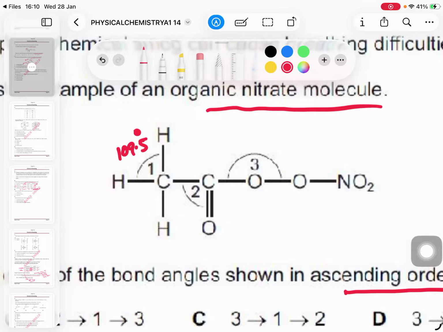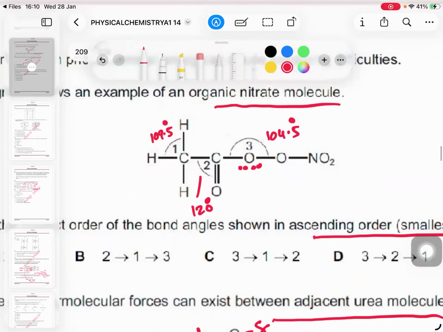Angle 2 is 120 because there are 3 bond pairs around the central atom. Angle 3: 2 lone pairs are missing here. So what is 3? 2 bond pairs, 2 lone pairs should be 104.5. So what is the smallest? 3, 1, 2. 3, 1, 2.